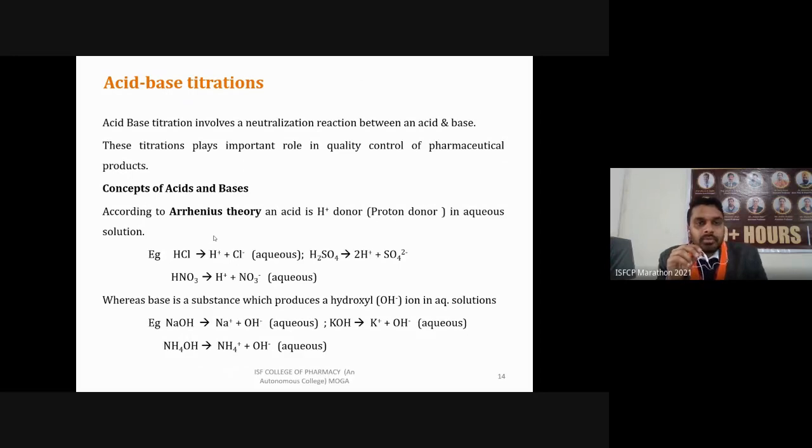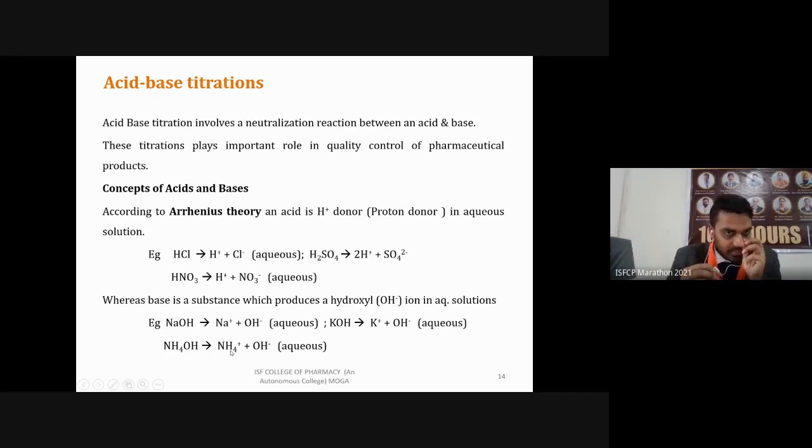These titrations play an important role in quality control of pharmaceutical products. There we have reactions like HCl in aqueous media, which gives a proton, so it is acidic. Nitric acid again gives a proton and a negative nitrate ion. H2SO4 gives two protons, two hydrogen ions. In the case of bases like NaOH, sodium hydroxide gives Na+ and OH- ions. Potassium hydroxide and ammonium hydroxide also give hydroxide ions.